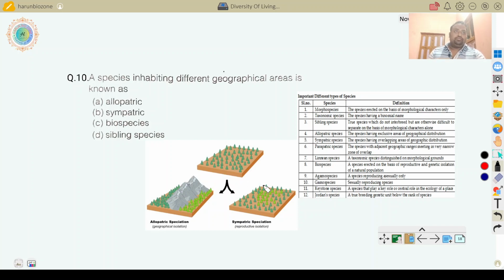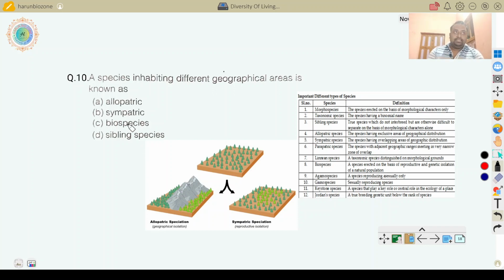But in sympatric speciation, some organisms separate from the others and produce a colony, and they become reproductively isolated from these organisms, but no geographical barrier occurs. So this is called reproductive isolation or sympatric speciation, and here allopatric is geographical isolation. Biospecies: what is the meaning of biospecies?